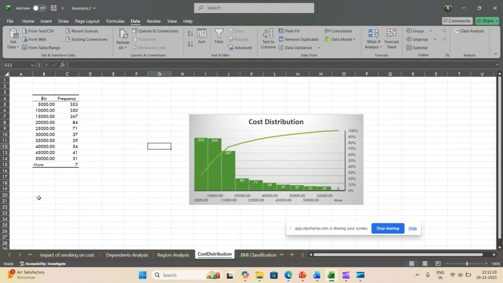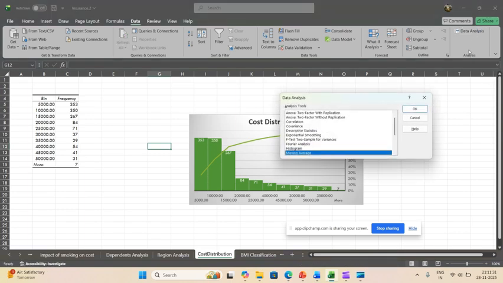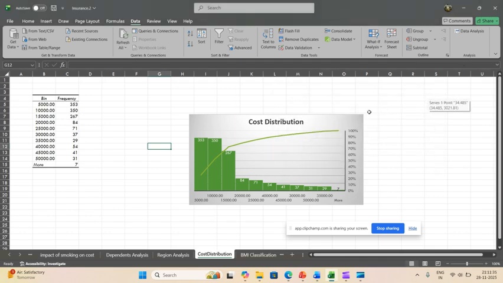Then I went to the Data tab, selected Data Analysis, selected the range, and the frequency was calculated.